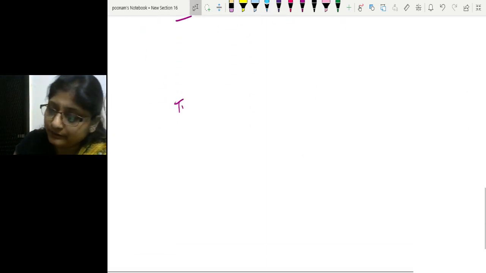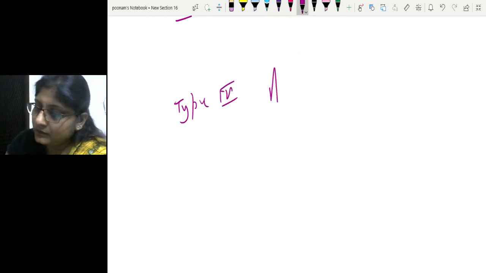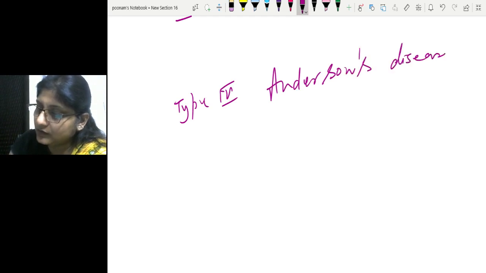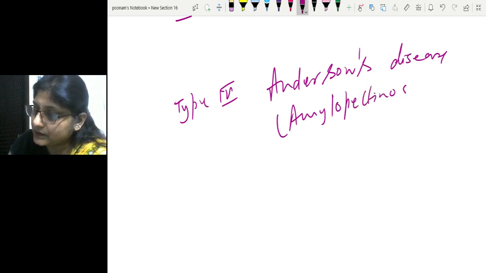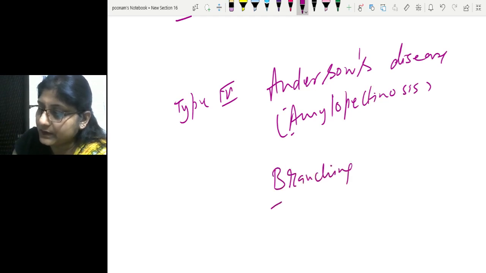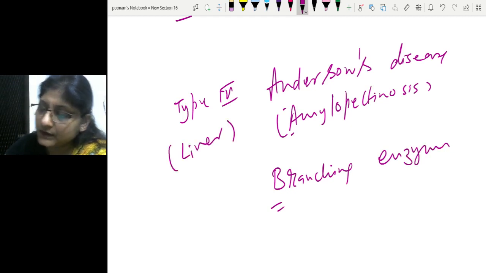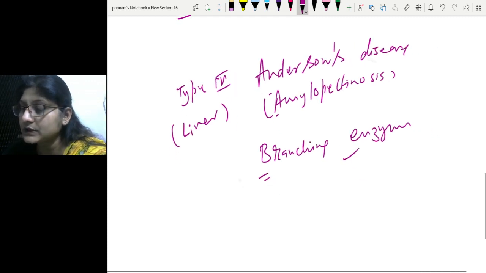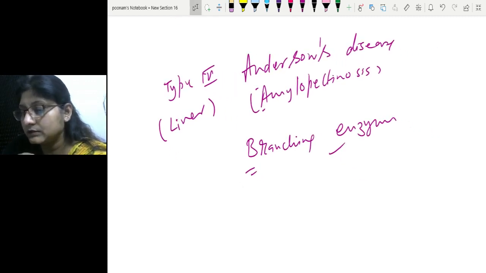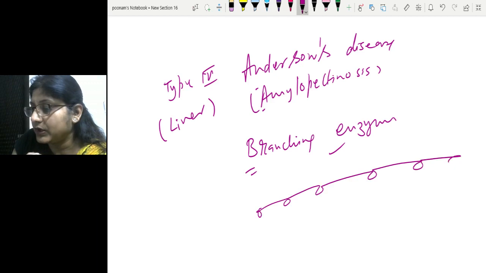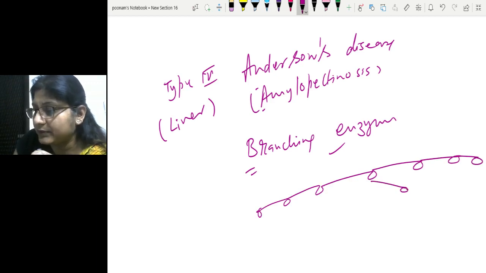Now coming to type 4, Anderson's disease, which is otherwise called amylopectinosis. Amylopectinosis. Remember A for E and A for B. The deficiency of branching enzyme is the cause behind it. Branching enzyme deficiency, and in this only liver is involved, muscle is spared. Branching enzyme is deficient. Of course, the synthetic pathway is affected. The synthase acts, but branching doesn't act. So that results in making of a polymer which is having less number of branching.